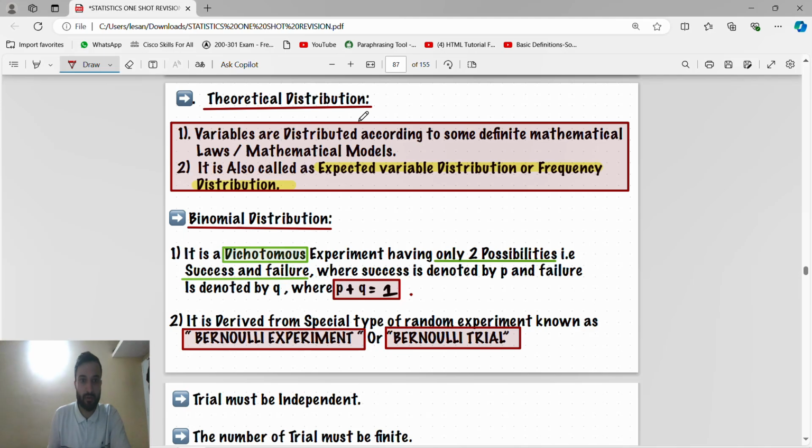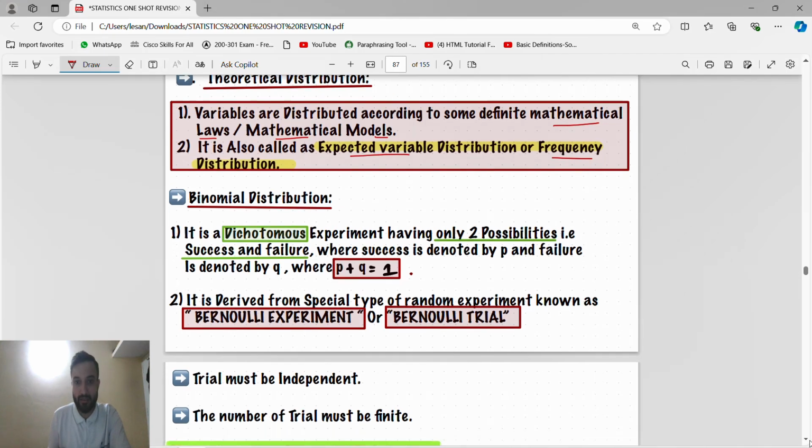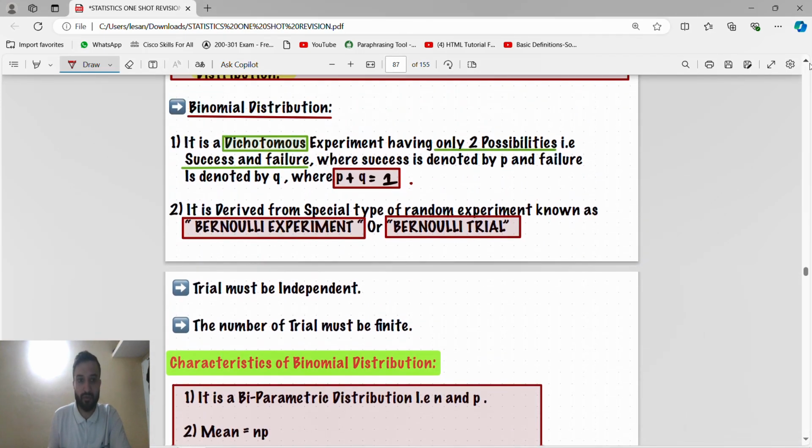Theoretical distribution: variables are distributed according to some definite mathematical laws or mathematical models. It is also called expected variable distribution or frequency distribution. Binomial, guys, we know. First we have to study the binomial distribution. Binomial distribution means only two possibilities, either success or failure.